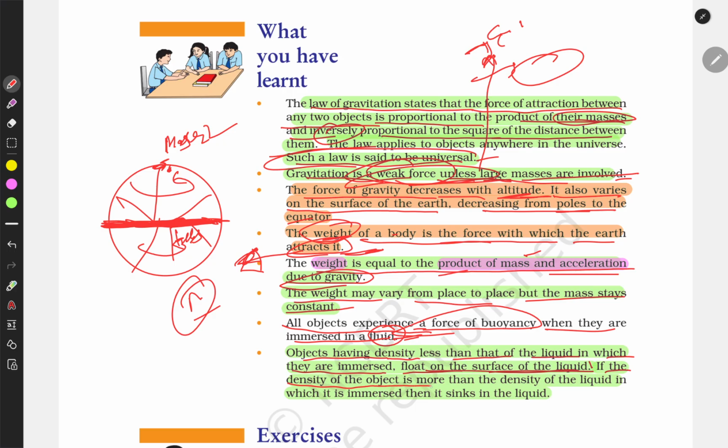If the density of an object is more than 1, because water has a density of 1, then when it is immersed, it will sink in the liquid. When an object having more density than the liquid is immersed in water, it will sink.